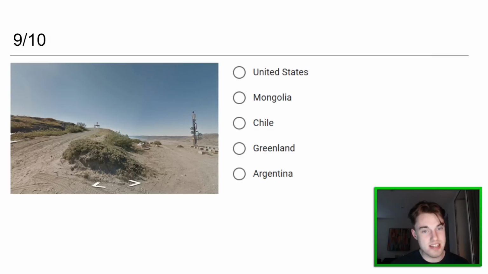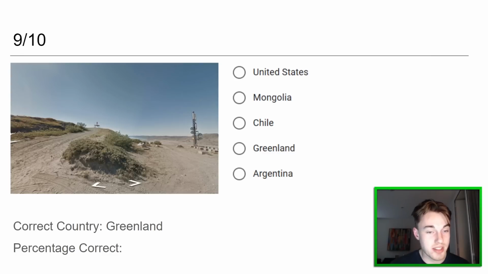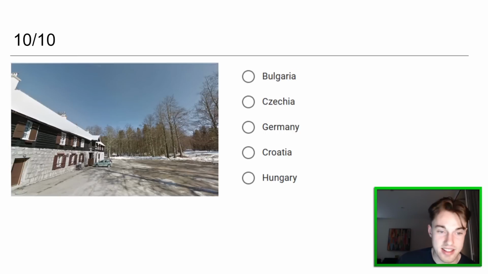The next one here, will it be Chile? Greenland. That's disgusting, bro. How is that possible? Obviously it doesn't look like Greenland, but in hindsight, it had to be quite a cold climate, or quite a salty climate with this kind of thing. You know what I mean? That's interesting. I didn't think that would exist either. I wonder how many people will get that right. Surely some people will know Greenland coverage, but yeah, that's difficult.